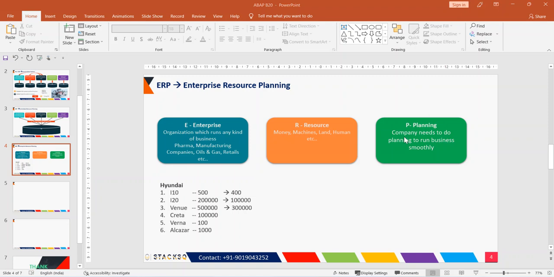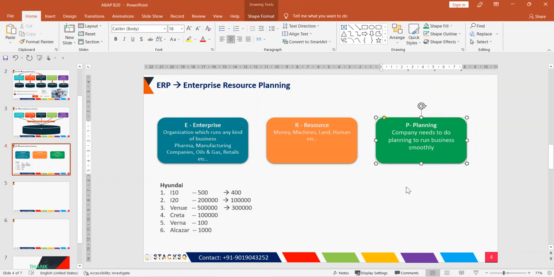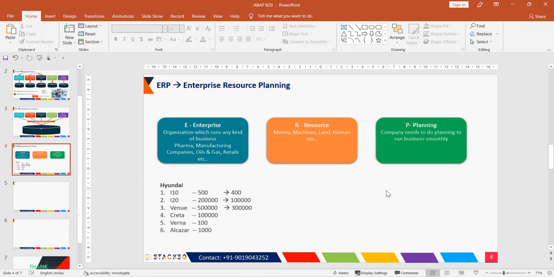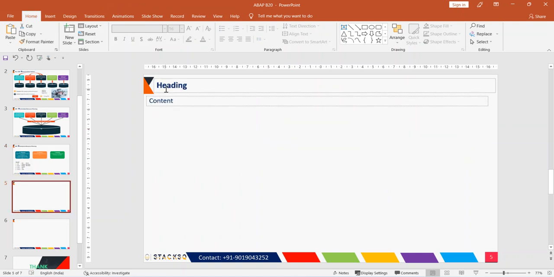Okay, so now this is what planning is. Any doubts till now? Has anybody understood what planning is, what ERP is, and what E, R, and P are? Are we clear? Got it, sir. Now, what is SAP?